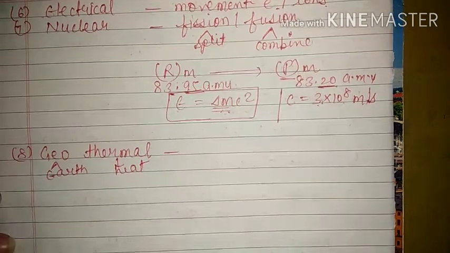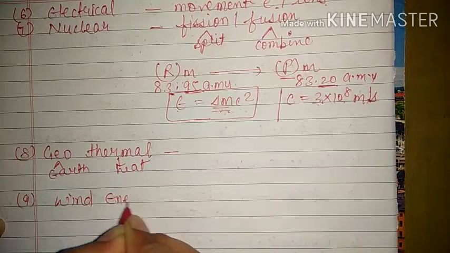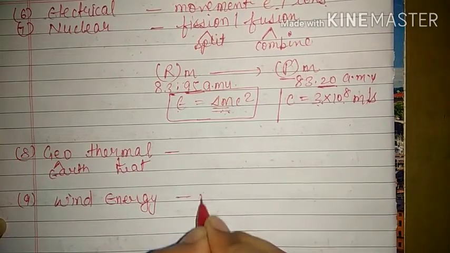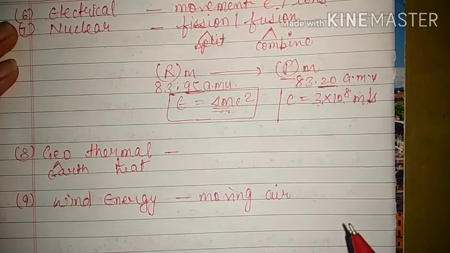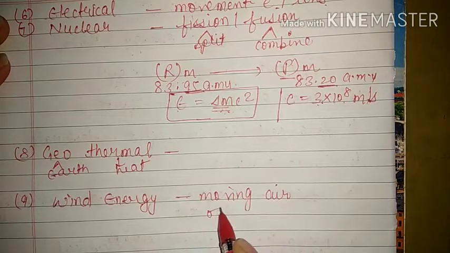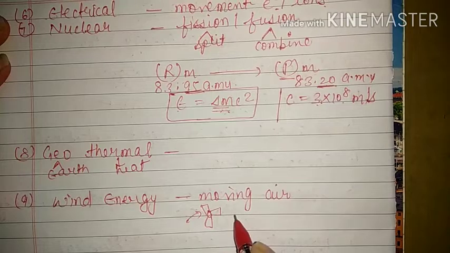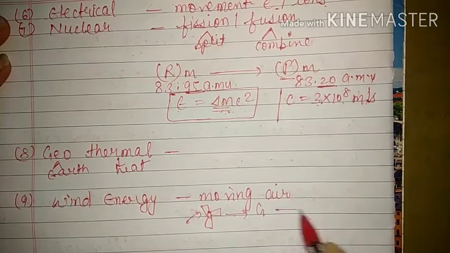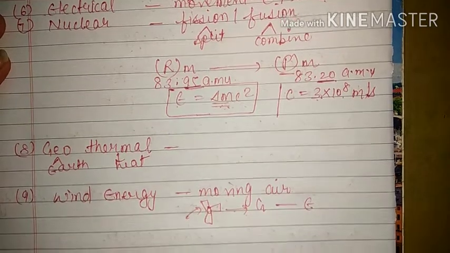And the next one is wind energy. In the last class we studied about windmills and wind energy. That means the energy obtained due to fast moving air is known as wind energy. In the same way, the fast moving air will rotate the blades of the turbine, and then with the help of the generator we can produce electricity. Same process, that is known as wind energy.